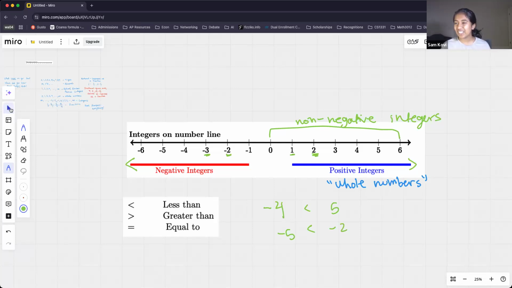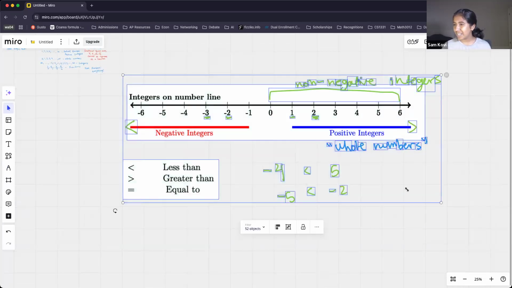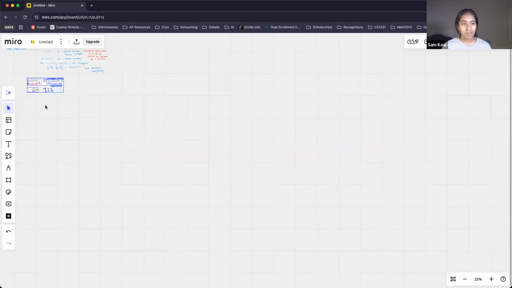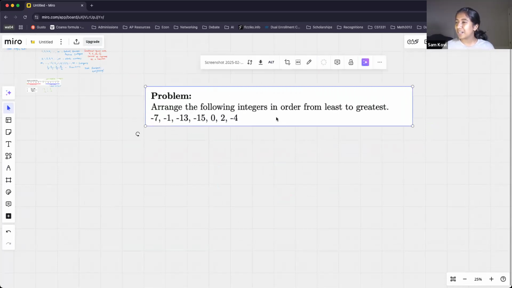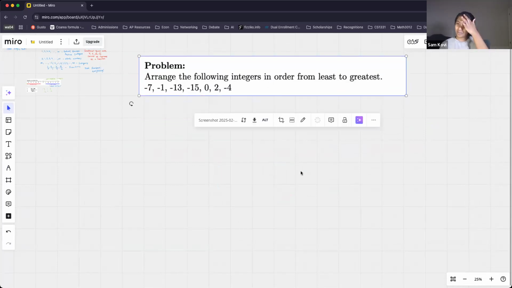So we're just gonna do a little exercise that puts all these topics together. Okay, let me go ahead and share with you guys the problem. All right, arrange the following integers in order from least to greatest. So if you want to just go ahead and put your answers in the chat, you are welcome to do that.